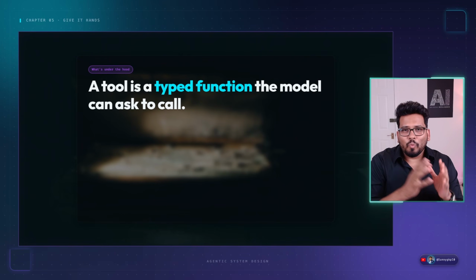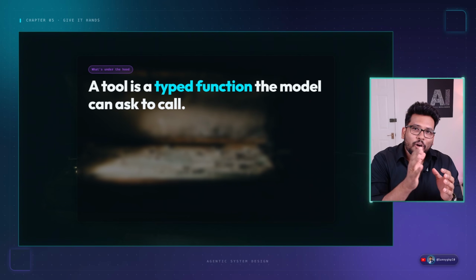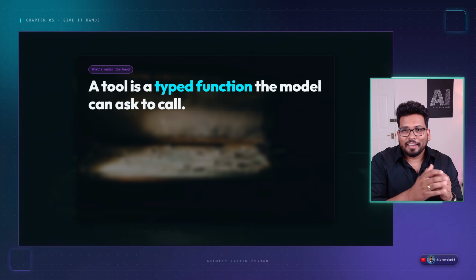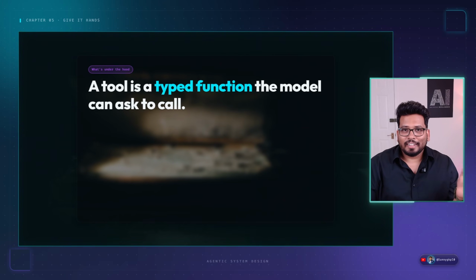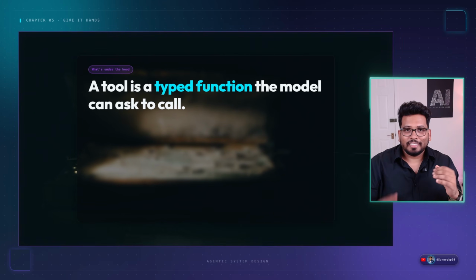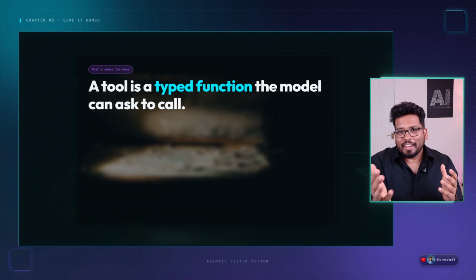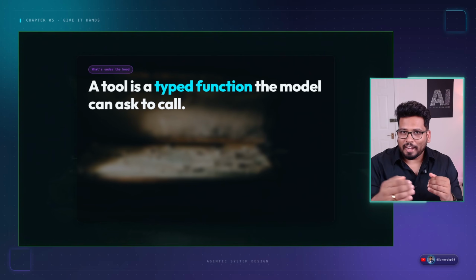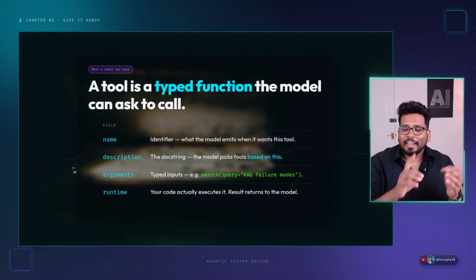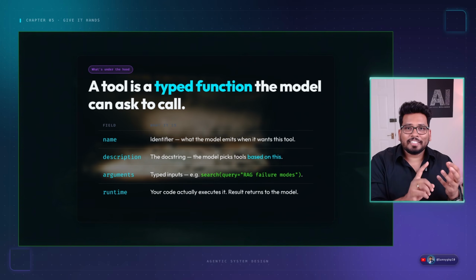So what is a tool? A tool is just a typed function that the model can ask for. We all know functions from programming: a function is a set of instructions to execute a specific task. A tool is a typed function with a few extra parameters. For example, it has a name, just like our function, and next, a description.